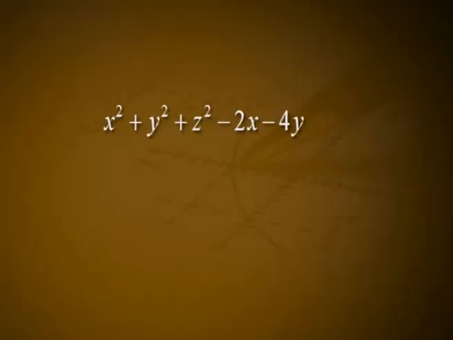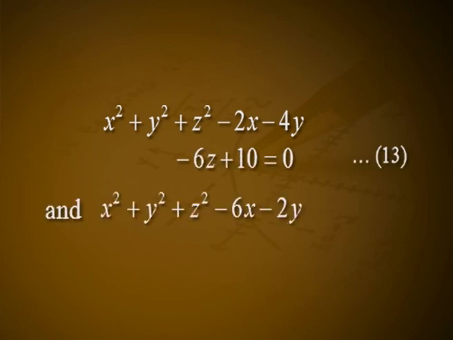Example 4. Find the angle of intersection of these spheres: x² + y² + z² - 2x - 4y - 6z + 10 = 0, equation 13, and x² + y² + z² - 6x - 2y + 2z + 2 = 0, equation 14.